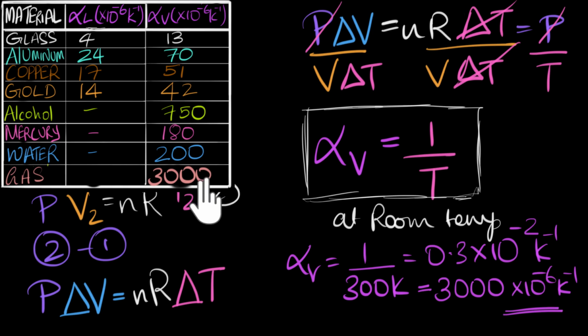In fact, the most precise thermometers today are gas thermometers, and one of them is called a constant pressure gas thermometer. So the idea is we keep the pressure constant, and as the temperature changes, its volume changes, and just by calculating how much the volume has changed, we can figure out very accurately how much the temperature has changed. Gas thermometers.